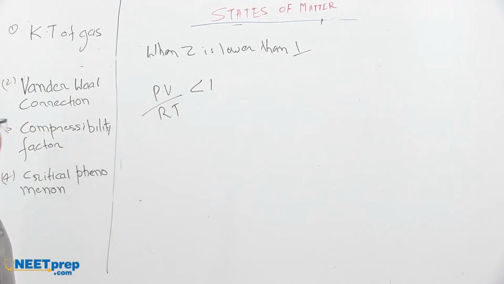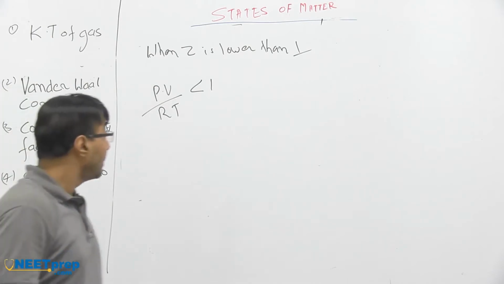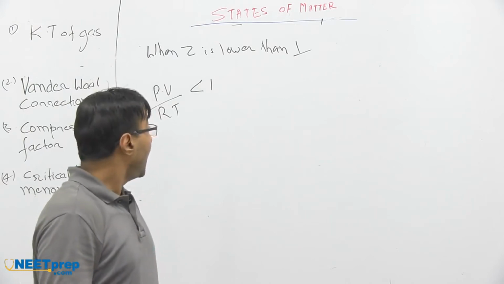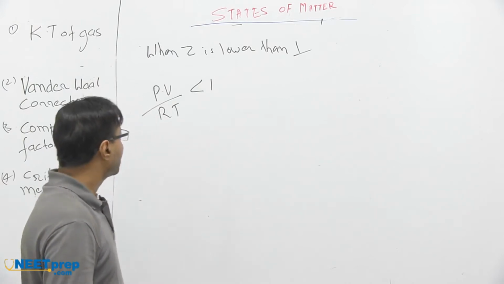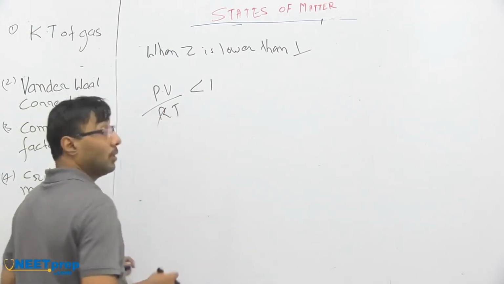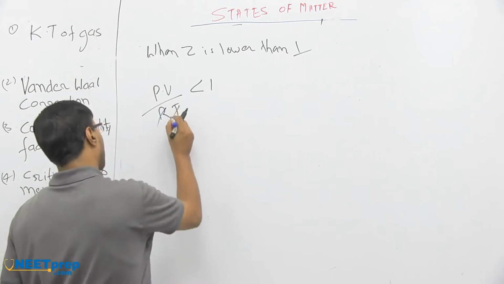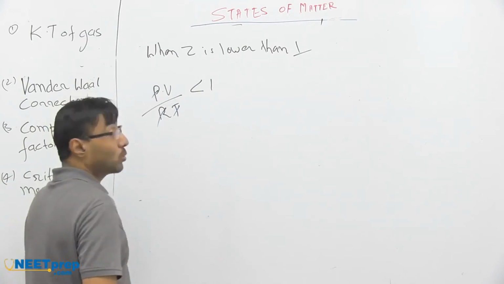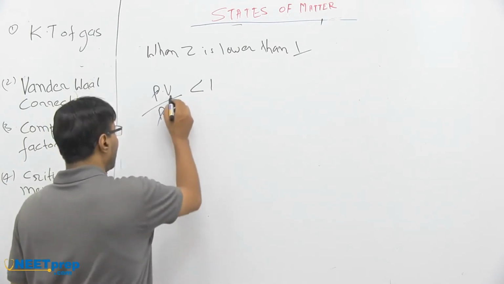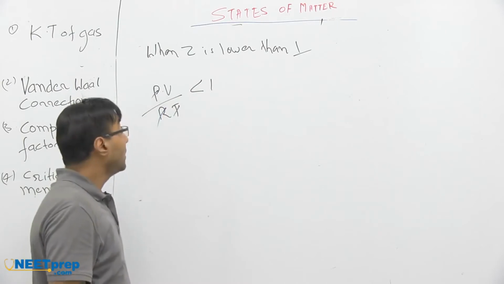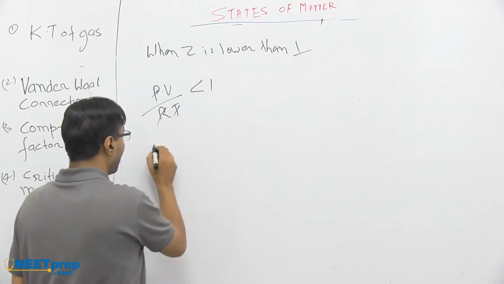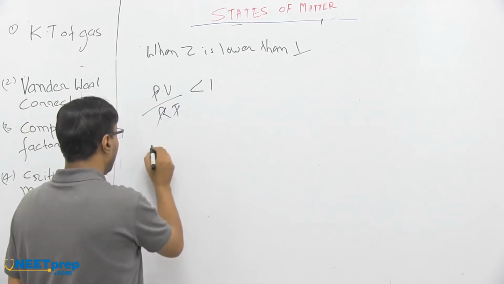If the reaction is carried out in the same vessel and container in which the ideal gas was taken, at the same temperature and pressure, then R will be constant, and P and T will be constant. Then which factor is going to change? The volume is lesser than the expected value of the volume.